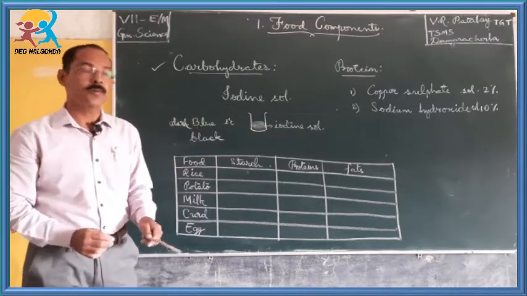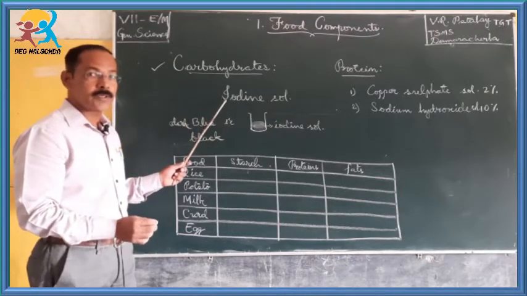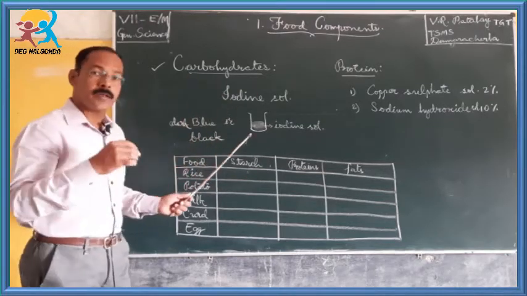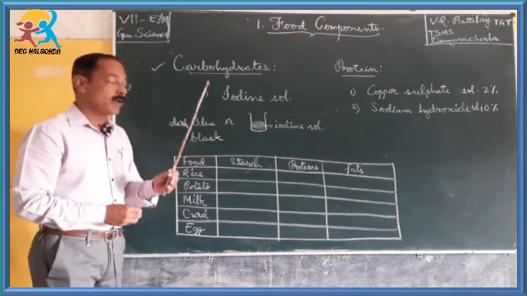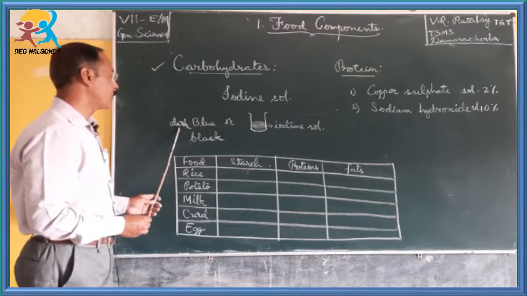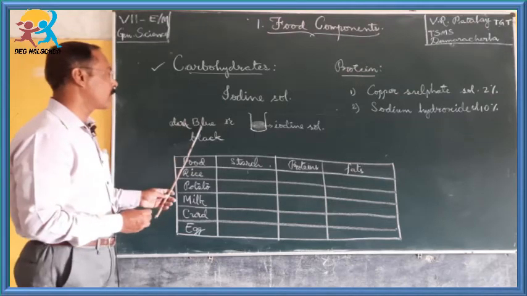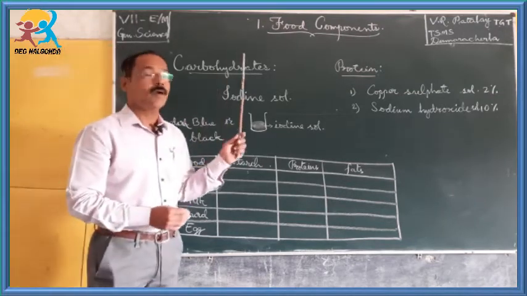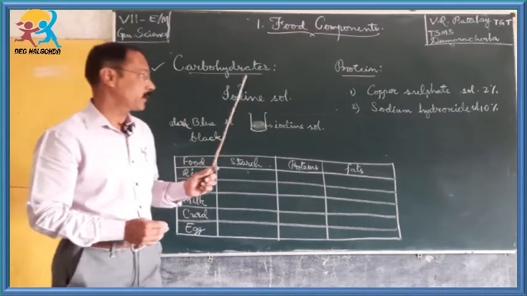So, what we should do? Add 2 drops of iodine solution to the given sample of food item and shake it thoroughly, so that we will find there is a change in the color. If the sample changed its color into dark blue or black, then the given food item contains carbohydrates.